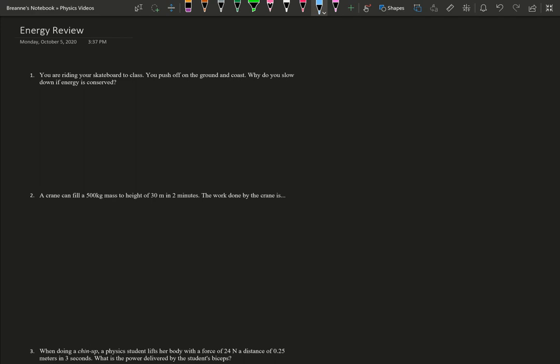Here we go. So number 1, you are riding your skateboard to class. You push off the ground and coast. Why do you slow down if energy is conserved? So basically what energy is conserved means is that the energy you put in is the energy you get out. But in this case, when you're on the ground with your lovely skateboard, your wheels and the ground are touching. So that's causing friction